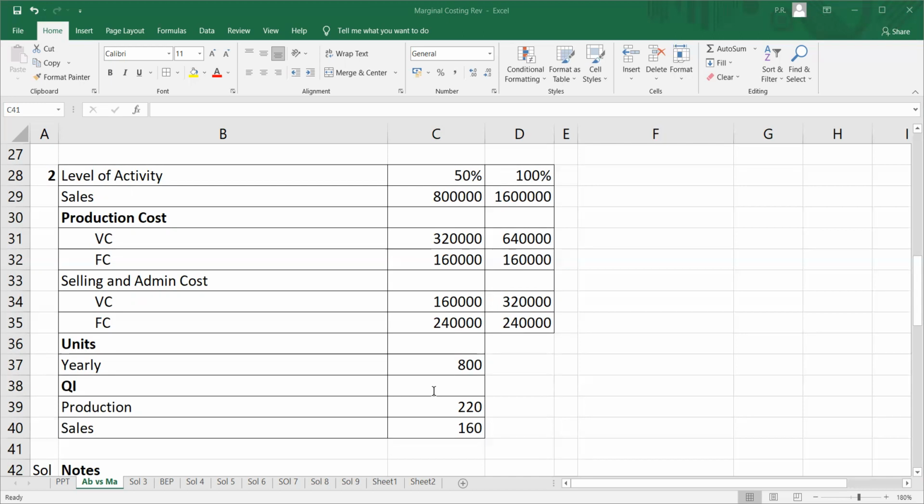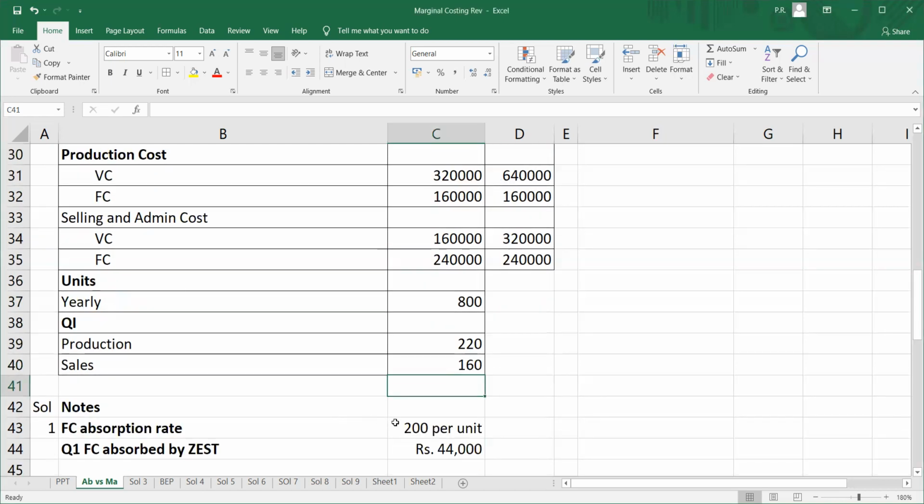Then they say find what would be the fixed production overhead cost absorbed by Zest if absorption costing is used. What will be the under and over recovery of overheads during the period? What is the profit using absorption costing and marginal costing? And why is there a difference between the profits of absorption costing and marginal costing? So with this, we start the sum.